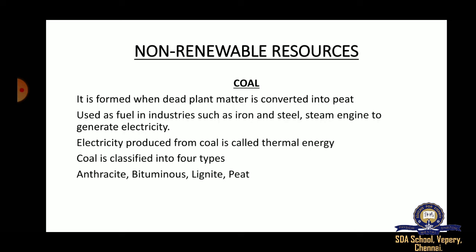Here also, China is the largest producer of coal. We studied mica and limestone, and there also China is the largest producer. Other than China, India, USA, Australia, Indonesia, and Russia also produce a lot of coal. In India, Raniganj in West Bengal and Neyveli in Tamil Nadu produce coal.